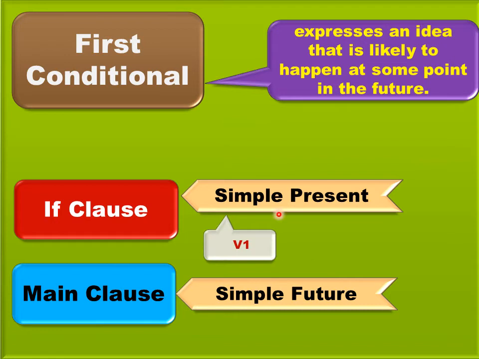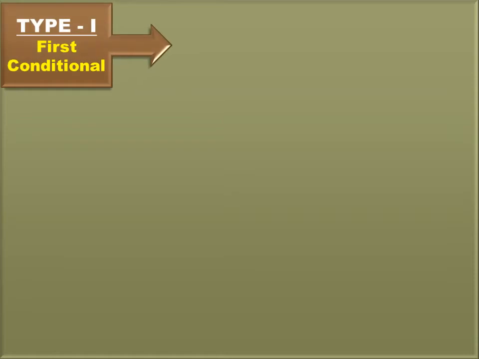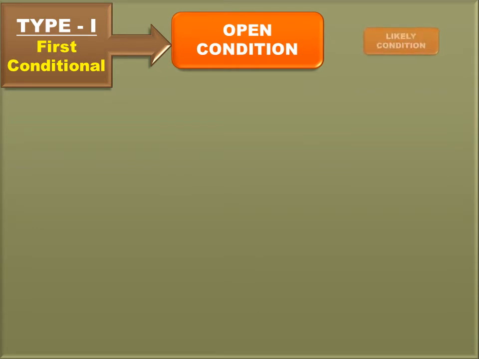We know that simple present we use the base form of verb. In the same way, for simple future we use will plus base form of verb. We can also use the modals can, may or must plus V1. Now let's look at some examples of first conditional. First conditional is also called as open condition or likely condition.